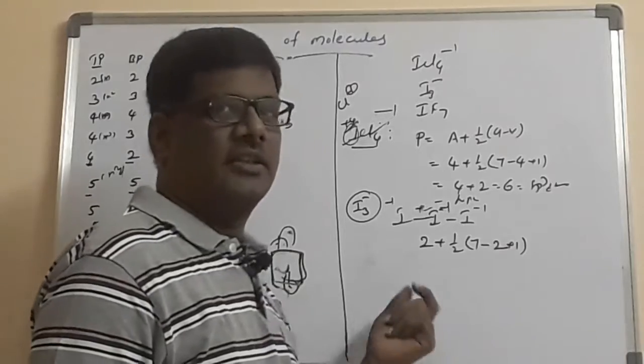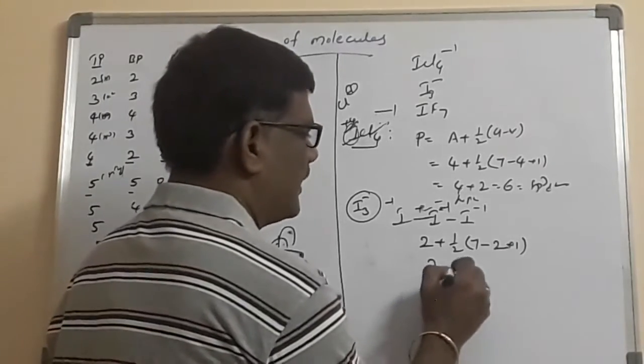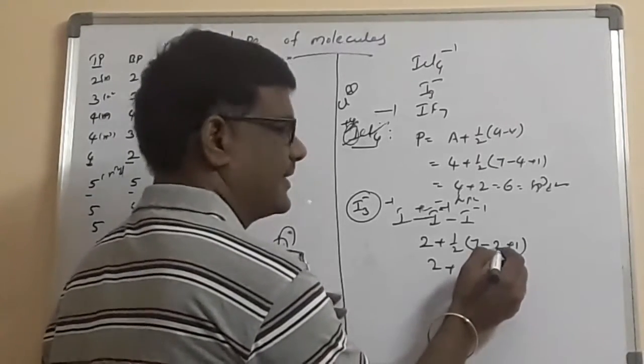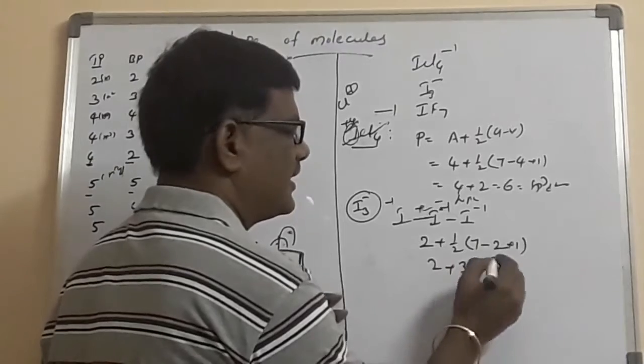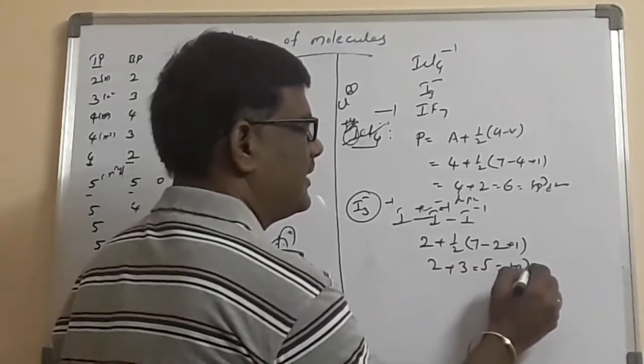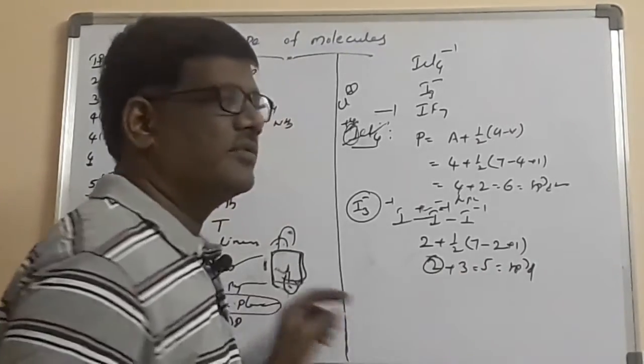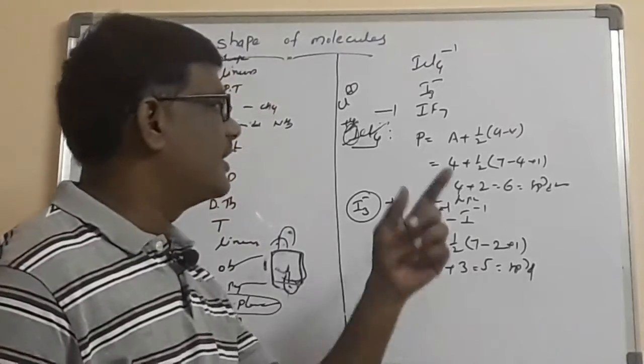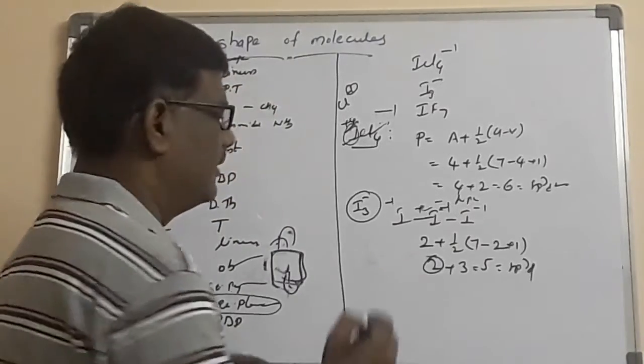If you are having any doubt, check the previous video. 2 plus 8 minus 2, 6 by 2, 3, 2 plus 3, 5 nothing but sp3d hybridization, 2 nothing but always linear shape, that's why the shape of the molecule is the linear molecule.